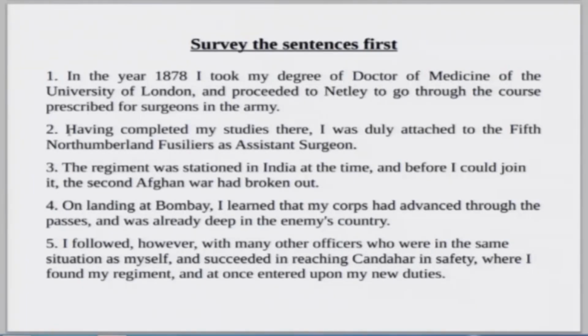Fine. The second sentence, what kind of sentence is that? Simple. And what is its bare minimum? I was duly attached, that is it. Other things are here and there. Having completed are not verbs in the role of verbs right now. Having is the fifth form, operating as an adverb, and with the underlying verb have, completed gets attached. So this whole thing is part of a perfect construction.